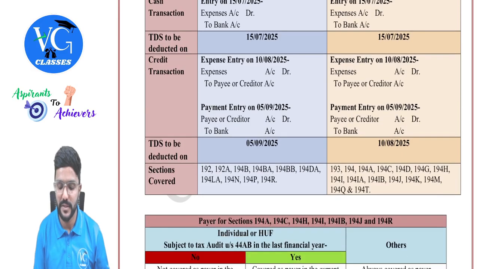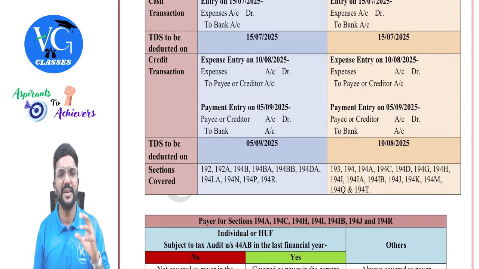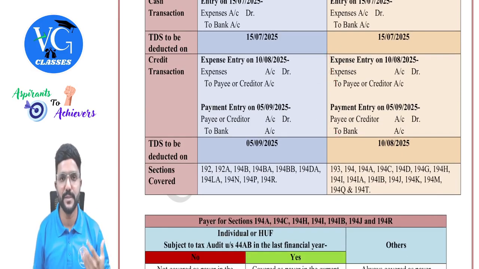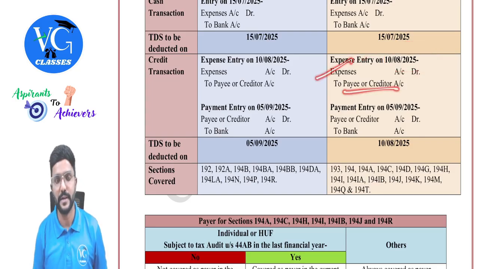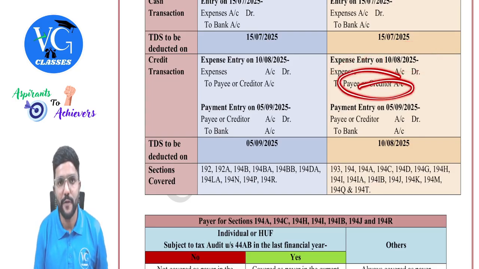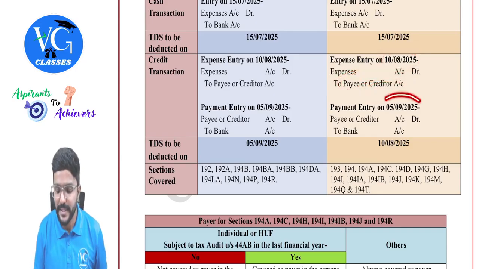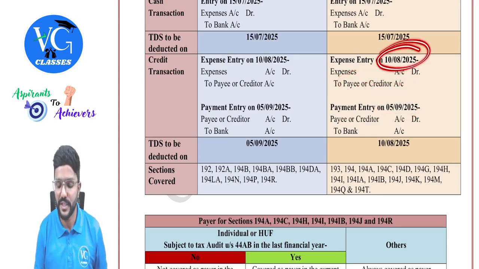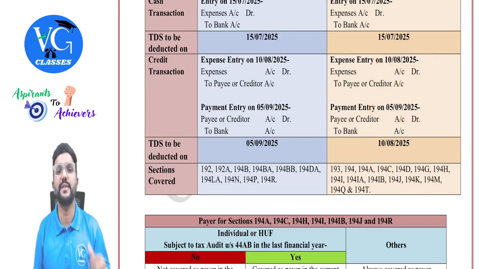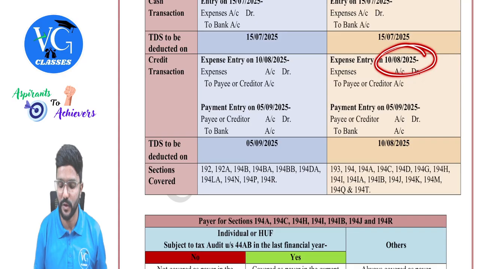Okay, sir. Then coming to this part, which is important. So assume it is a credit transaction. So expenses is booked in the books of the payer on 10th August. Expenses to payee or creditor. So on what day is the account of the payee credited in the books of accounts of the payer, guys? 10th August. And on what day is payment made? 5th September. So whichever is earlier, 10th August or 5th September, guys, 10th August.